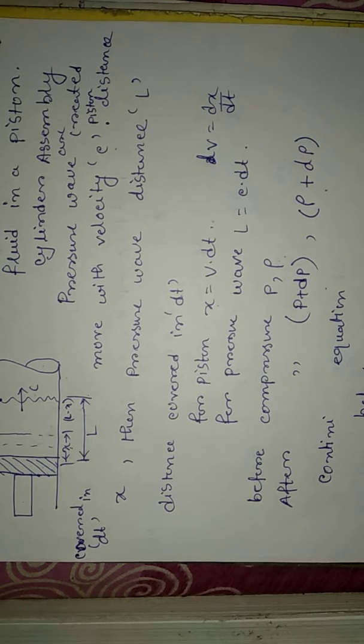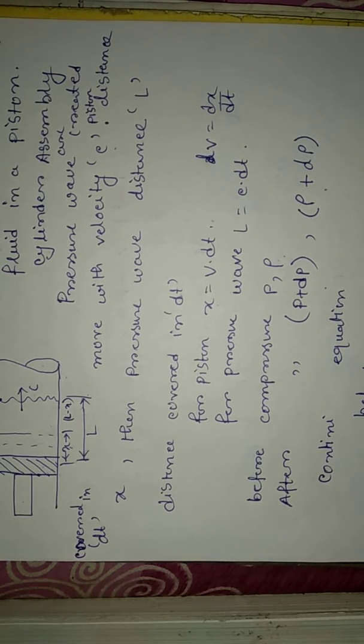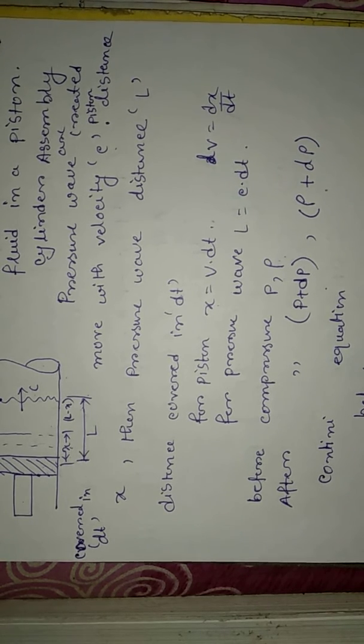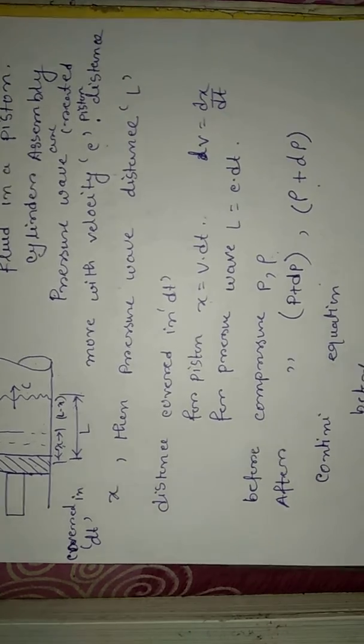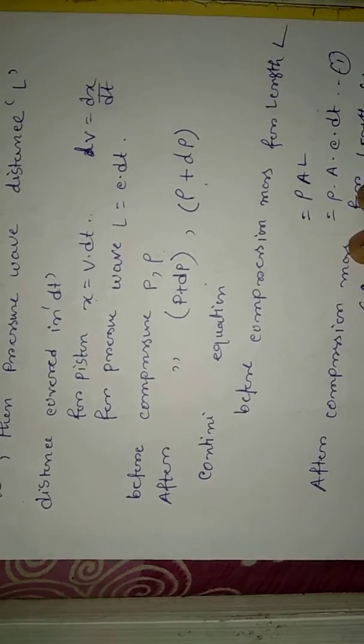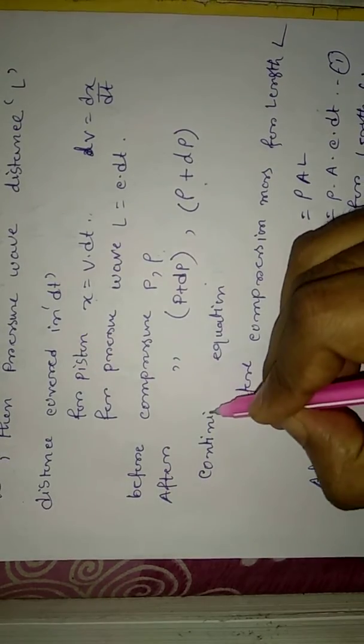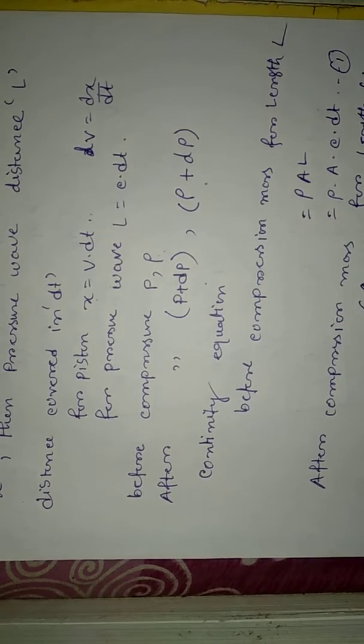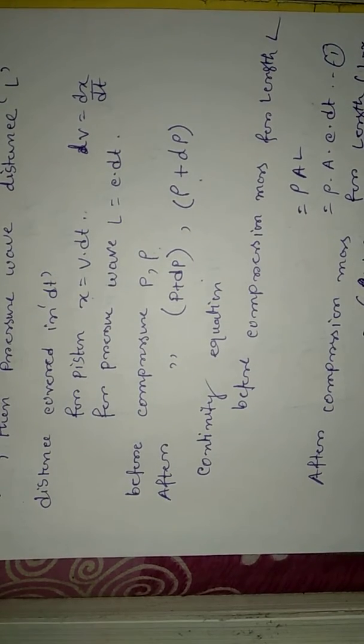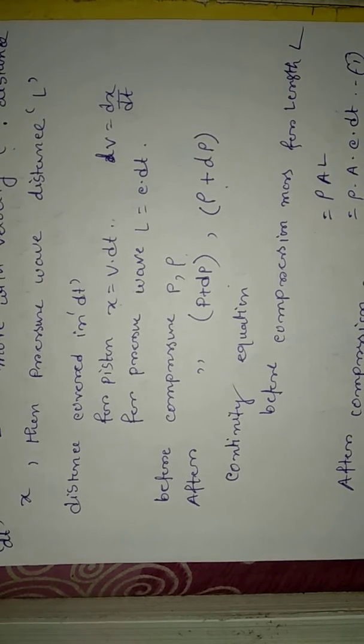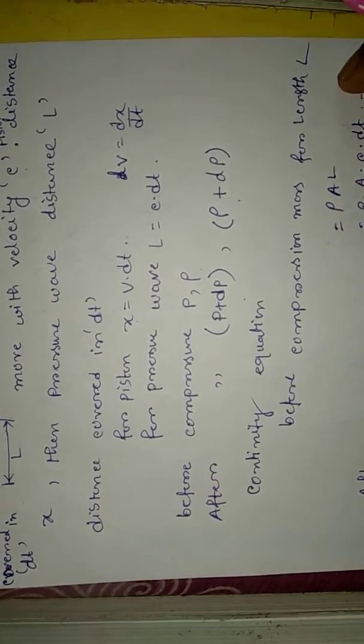Now, from the continuity equation, the mass before compression is equal to the mass after compression.